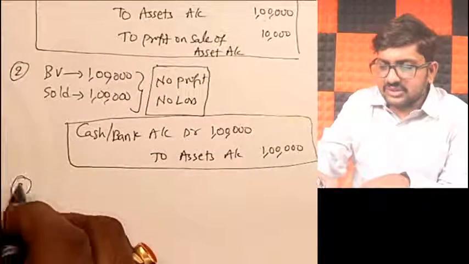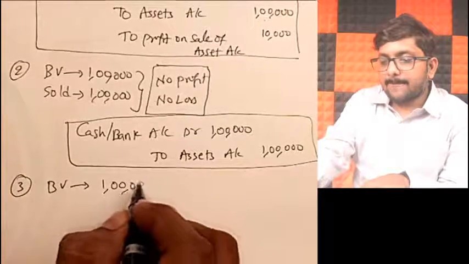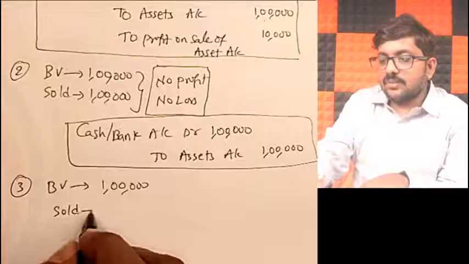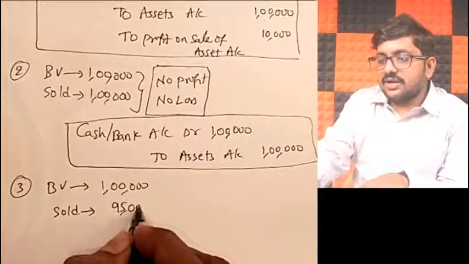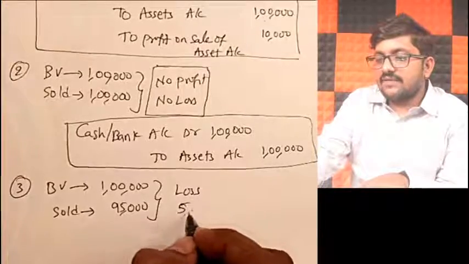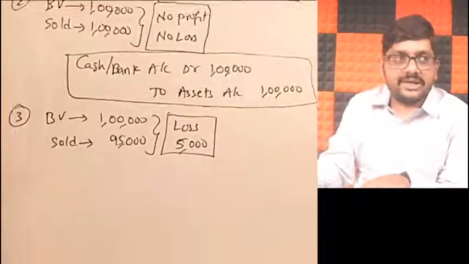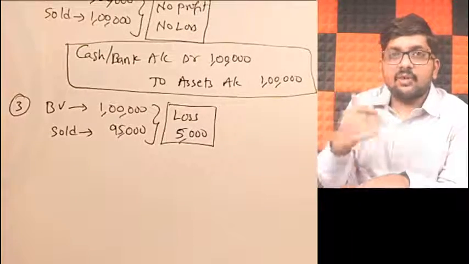Now, what is my third situation? Book value is 1 lakh. But you sold for how much in my third example? Sold it for 95,000 only, making a loss of 5,000 rupees. In this example, how do we treat that?